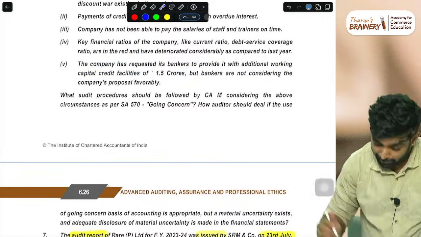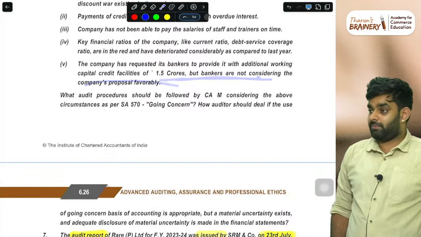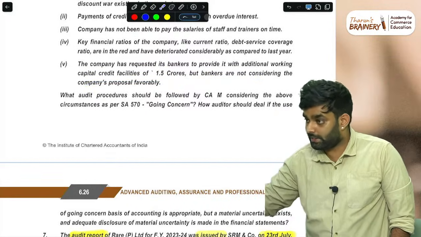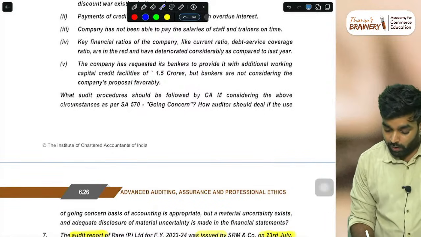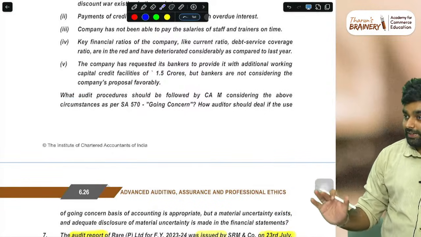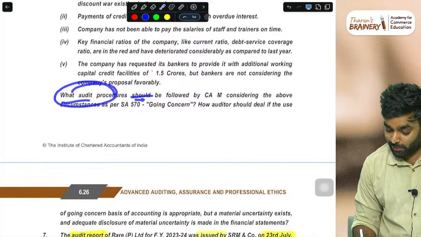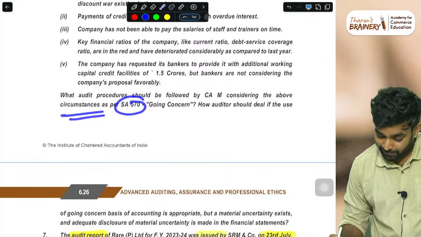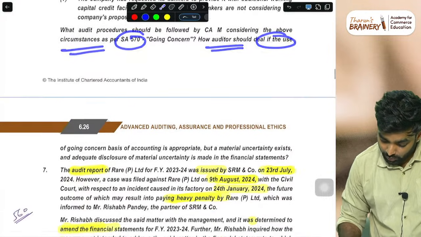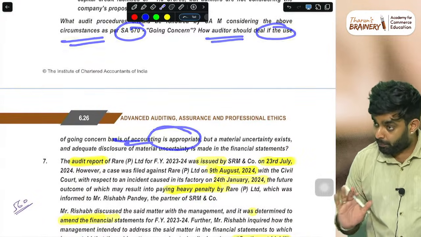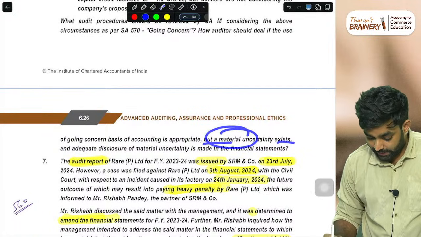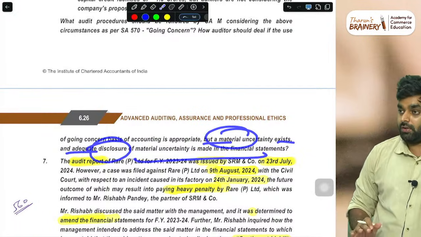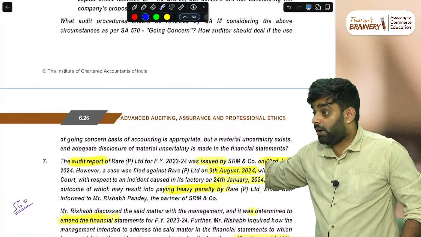The company is requesting the bank, but the bank rejected it. The bank is not concerned. So basically everything is gone for the company. But the question is on going concern. Question C: What audit procedure should be followed by CA M considering the above circumstances as per SA 570? How should the auditor deal if the use of going concern basis of accounting is appropriate, but material uncertainty exists and adequate disclosure is also given? Straight from the chart, whatever points there are, you have to write.